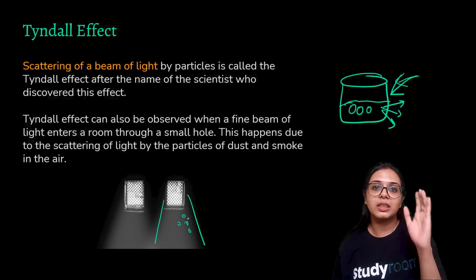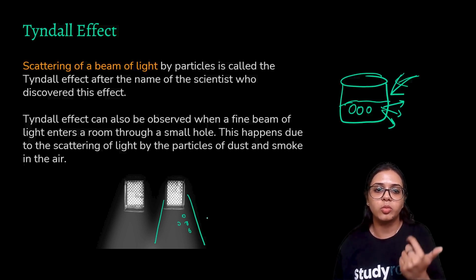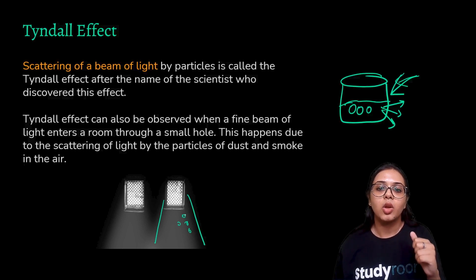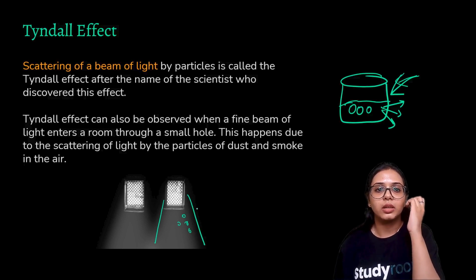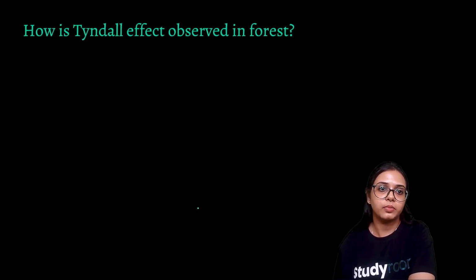So basically these are suspensions, the different constituents of air, it can be dust, it can be smoke, it can be even water molecules. So these particles scatter the light, and since they are scattering the light, they are making themselves and the other particles in the air visible, all right? So this is a very clear demonstration of Tyndall effect.